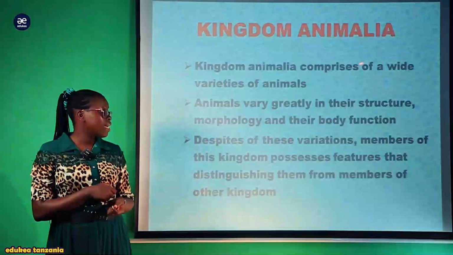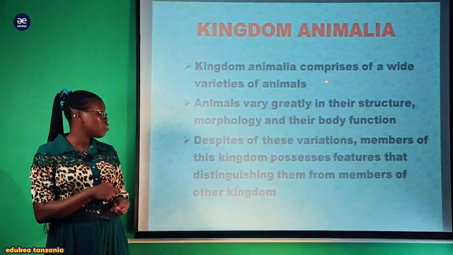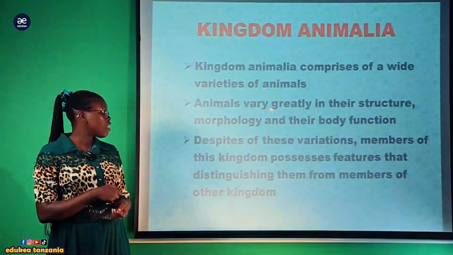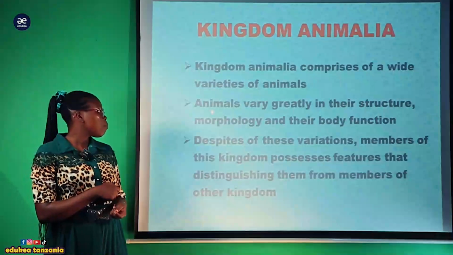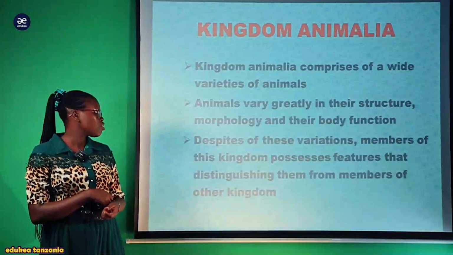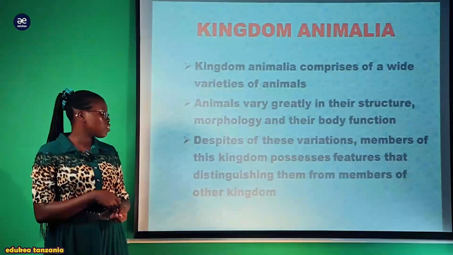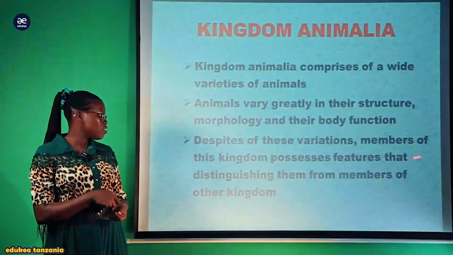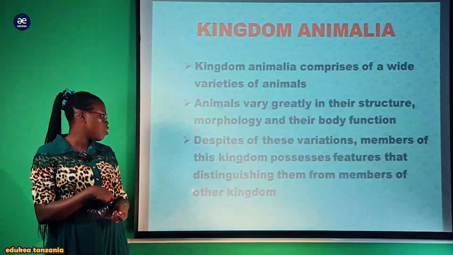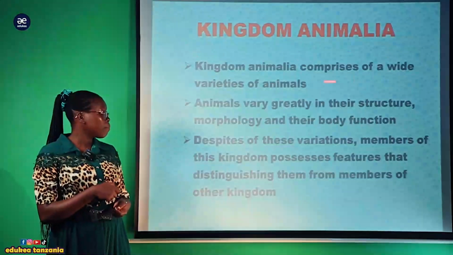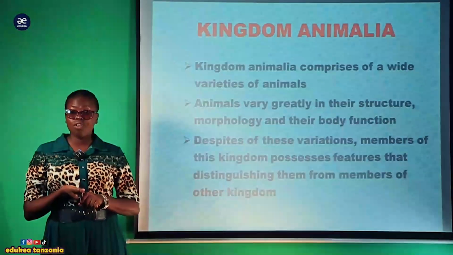Now the kingdom Animalia comprises a wide variety of animals. Animals vary greatly in their structure, morphology, and body function. Despite this variation, members of the kingdom possess features that distinguish them from members of other kingdoms. So the kingdom Animalia comprises a wide variety of animals.